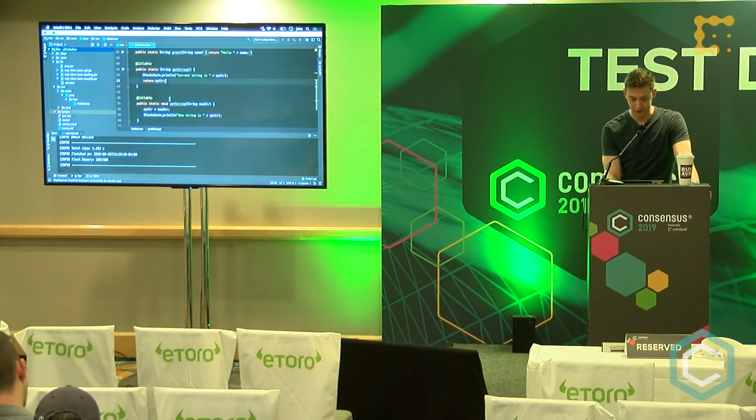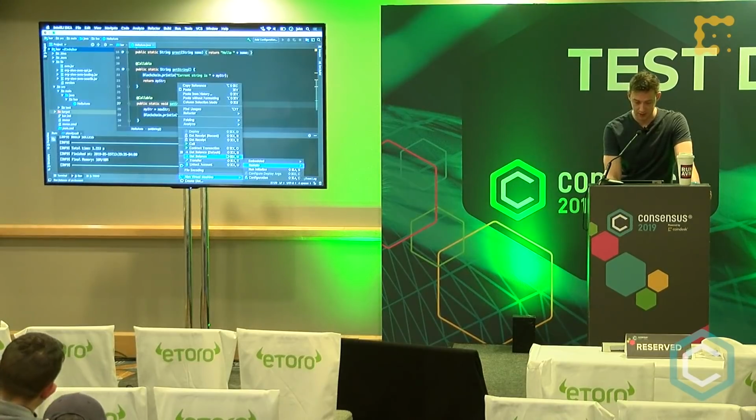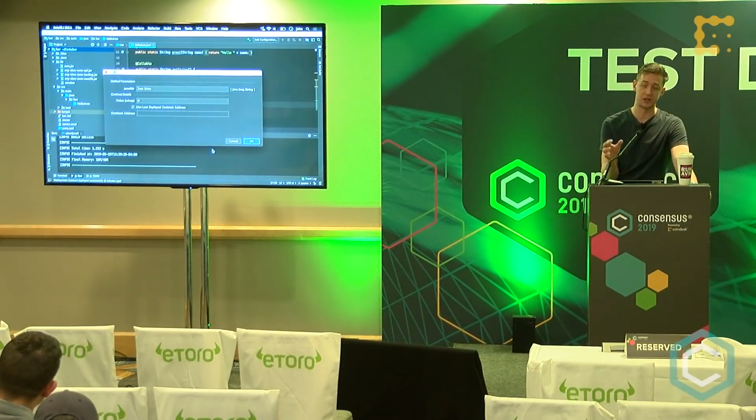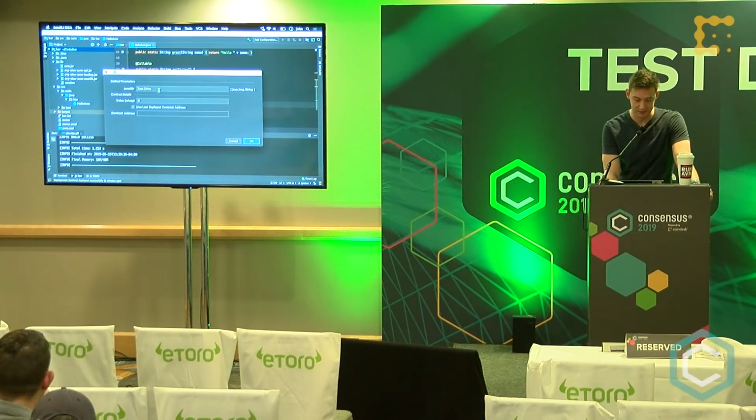So let's just try and set the string now. To do this is a slightly different transaction. So it's a contract transaction because we're changing the state of the blockchain. It's not just a call. When you're running on the embedded AVM, you don't have to specify that because it just automatically knows what you want to do. So again, let's set it to test drive with a point on the end.